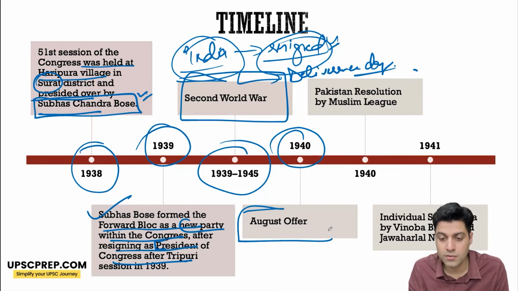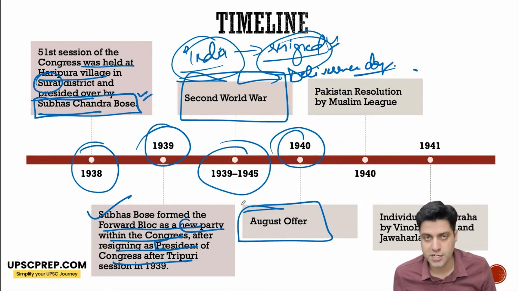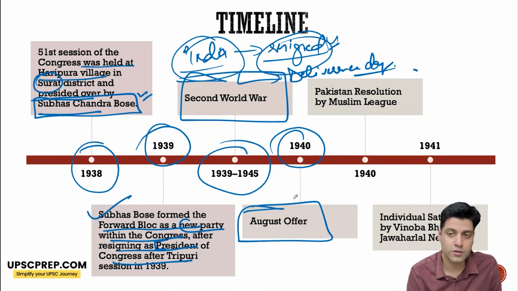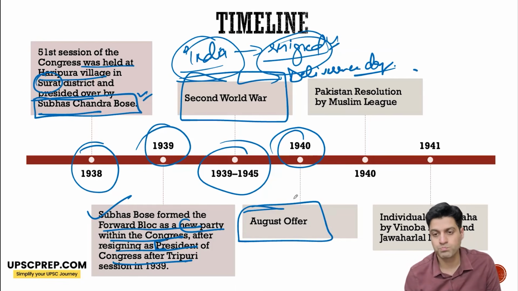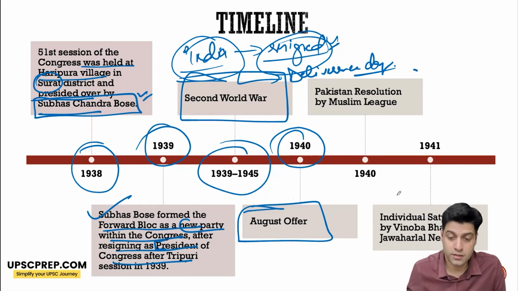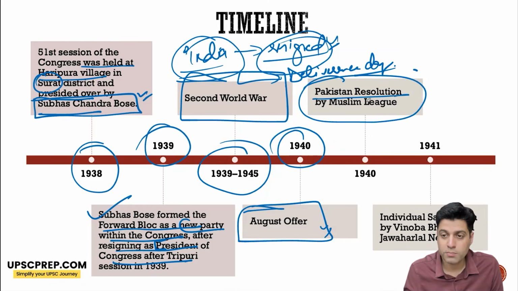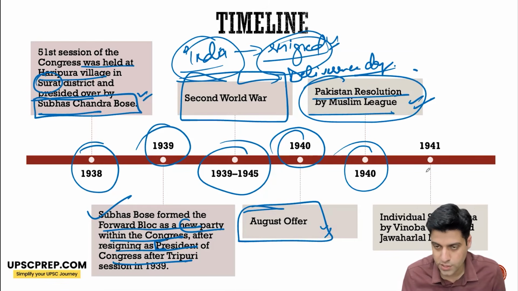In 1940, Lord Linlithgow came out with the August Offer, saying that we will give dominion status at the end of the war and some more concessions, so that Congress or the parties could support the British in World War II. But the parties rejected the August Offer. Now, the Muslim League came out with the Pakistan Resolution in Lahore in 1940, saying that we want a separate state known as Pakistan.